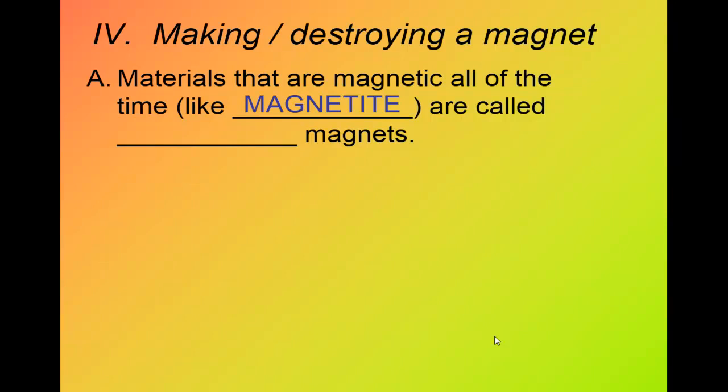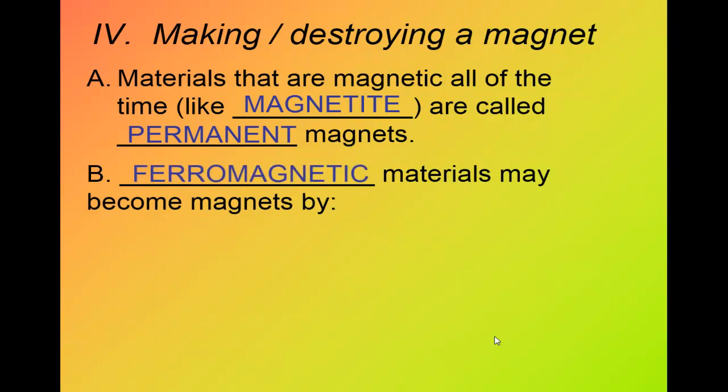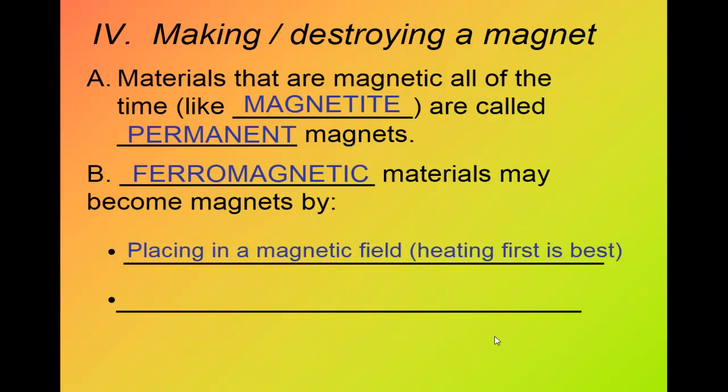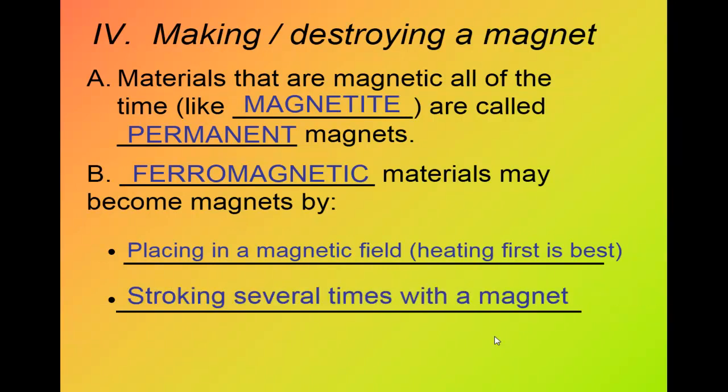How to make or destroy a magnet. Materials that are magnetic all of the time are called permanent magnets. But ferromagnetic materials may become magnets by placing them in a magnetic field or stroking them several times with a magnet.